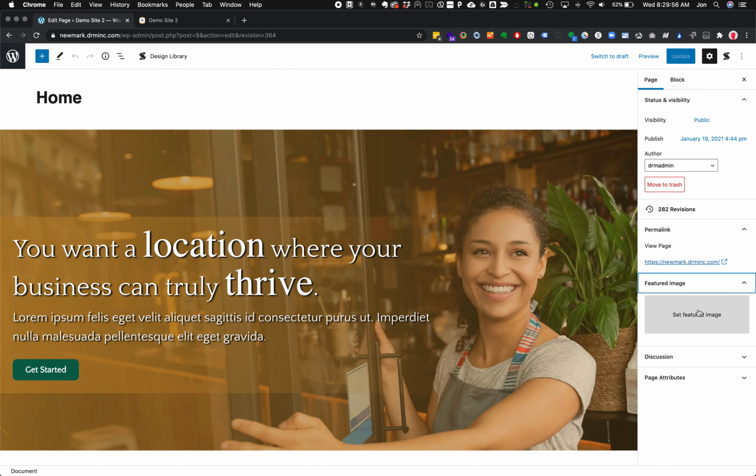Featured images are used on certain sites. So if you have some items set in there, you can set that featured image. Very handy on like a blog where you might have a blog roll, and that featured image is the one image that shows up in the listing view.